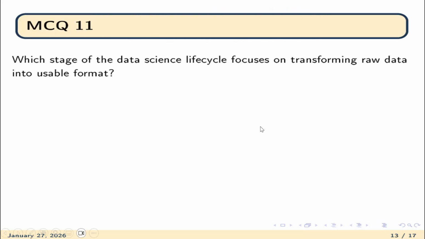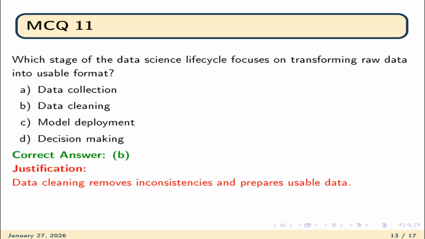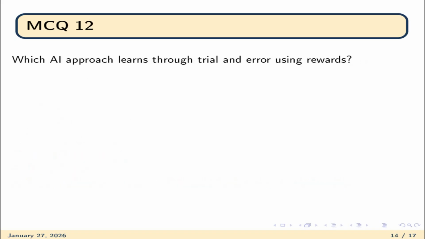Question number 11. Which stage of the data science life cycle focuses on transforming raw data into usable format? Data collection, life cycle, data cleaning, model deployment, or decision making? The correct option is B, that is data cleaning, because data cleaning removes inconsistencies and prepares usable data.